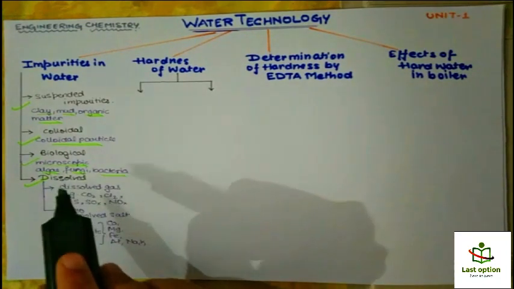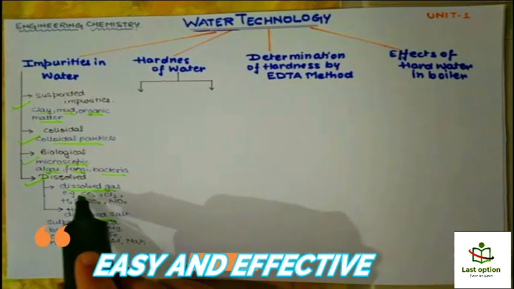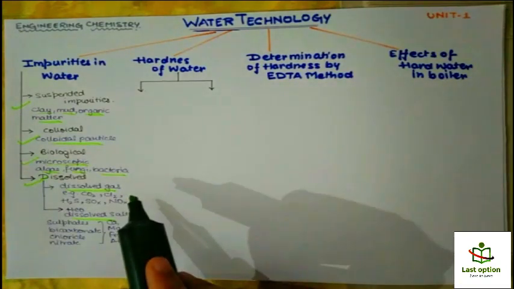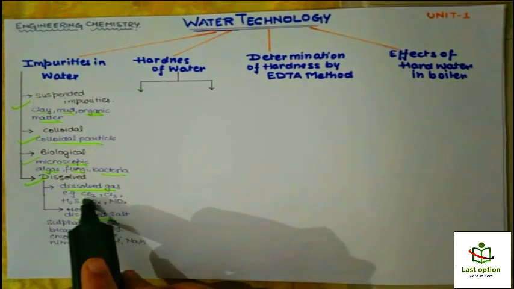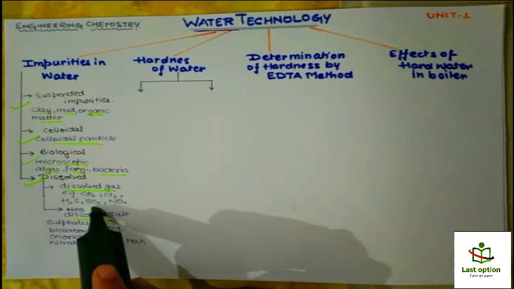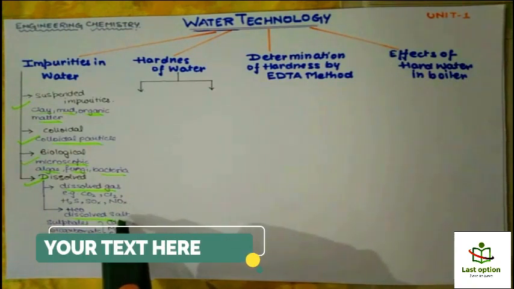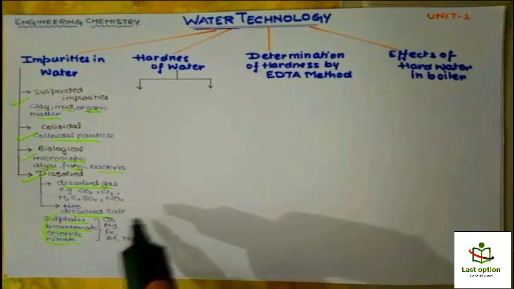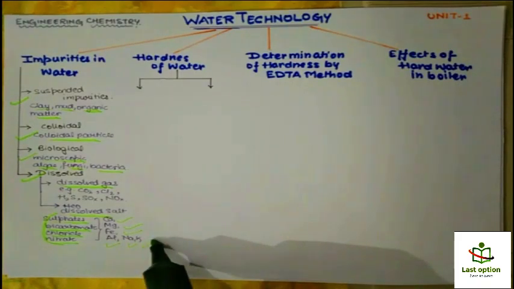Dissolved impurities are of 2 types. Number 1 is dissolved gases and number 2 is dissolved salts. Dissolved salts are basically those on which the whole unit is going to be covered. Dissolved gases include CO2, chlorine gas, H2S, gases of sulfur oxides and gases of nitrogen oxides. Now, dissolved salts include sulfates, bicarbonates, chlorides and nitrates of calcium, magnesium, iron, aluminium, sodium and potassium.